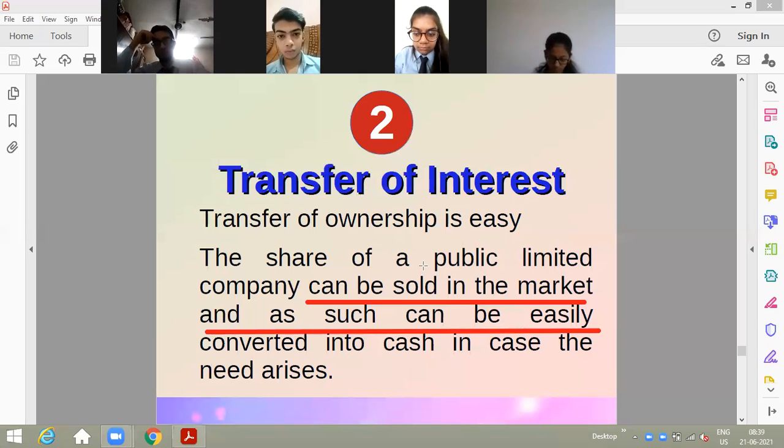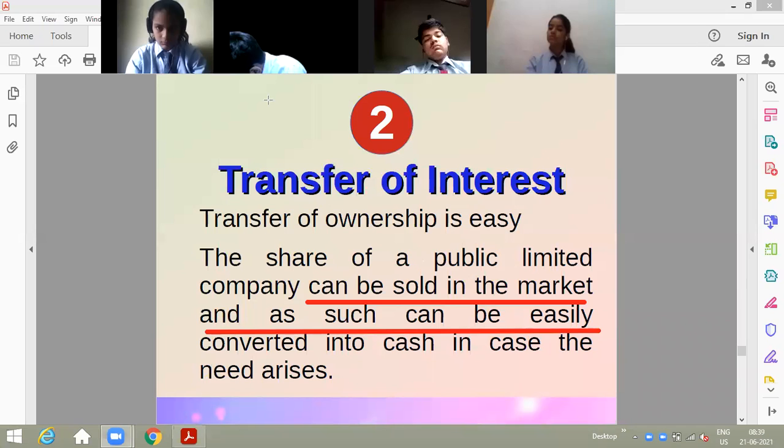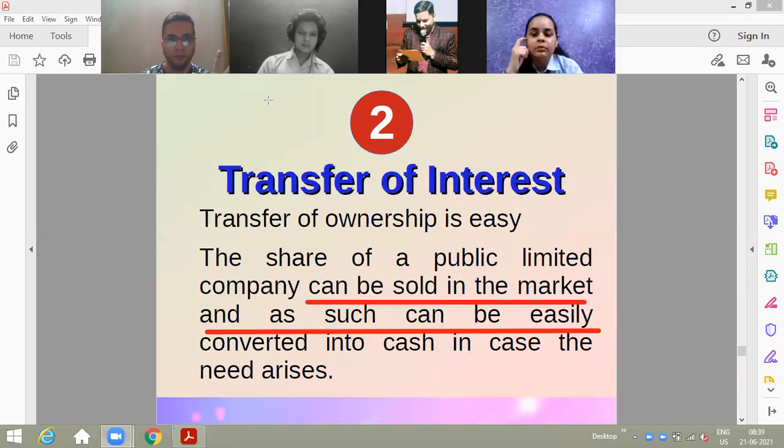When a company has a good share value or good reputation, if I have purchased the share of Reliance Industries, I would definitely like to hold that share with me. Why would I like to hold it? Because that share is going to give me a lot of money in future. I feel that the reputation of the company is so good that in the future the share value will definitely increase.